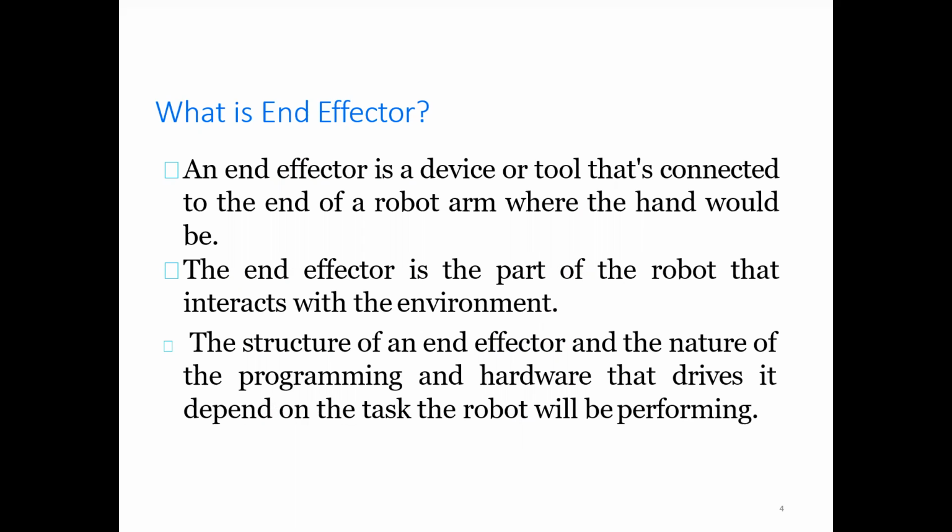An end effector is a device or a tool connected to the end of the robot arm, where the hand would be. Maybe it would be a hand. The end effector is the part of the robot that interacts with the environment. The structure of an end effector and the nature of the programming and hardware that drives it depend on the task the robot will be performing.